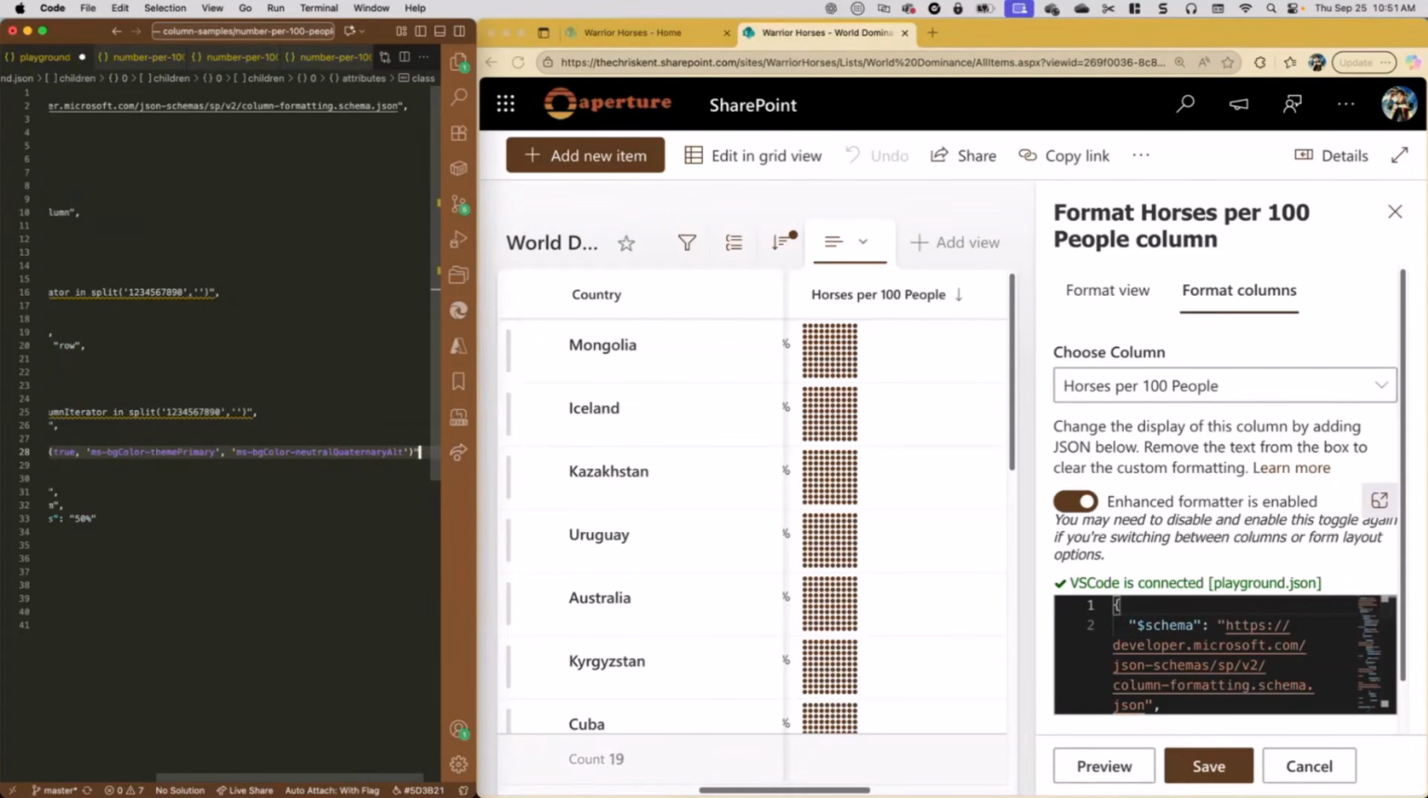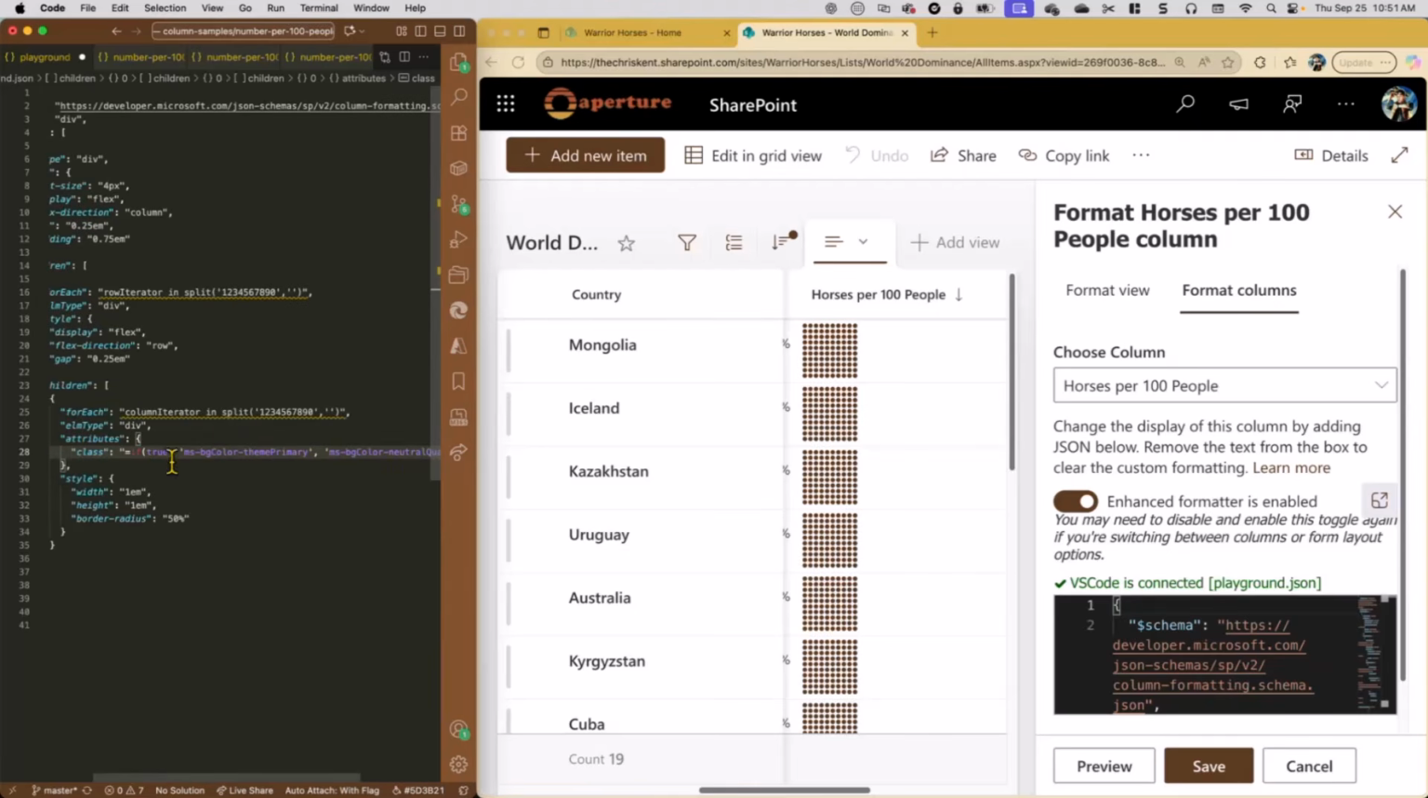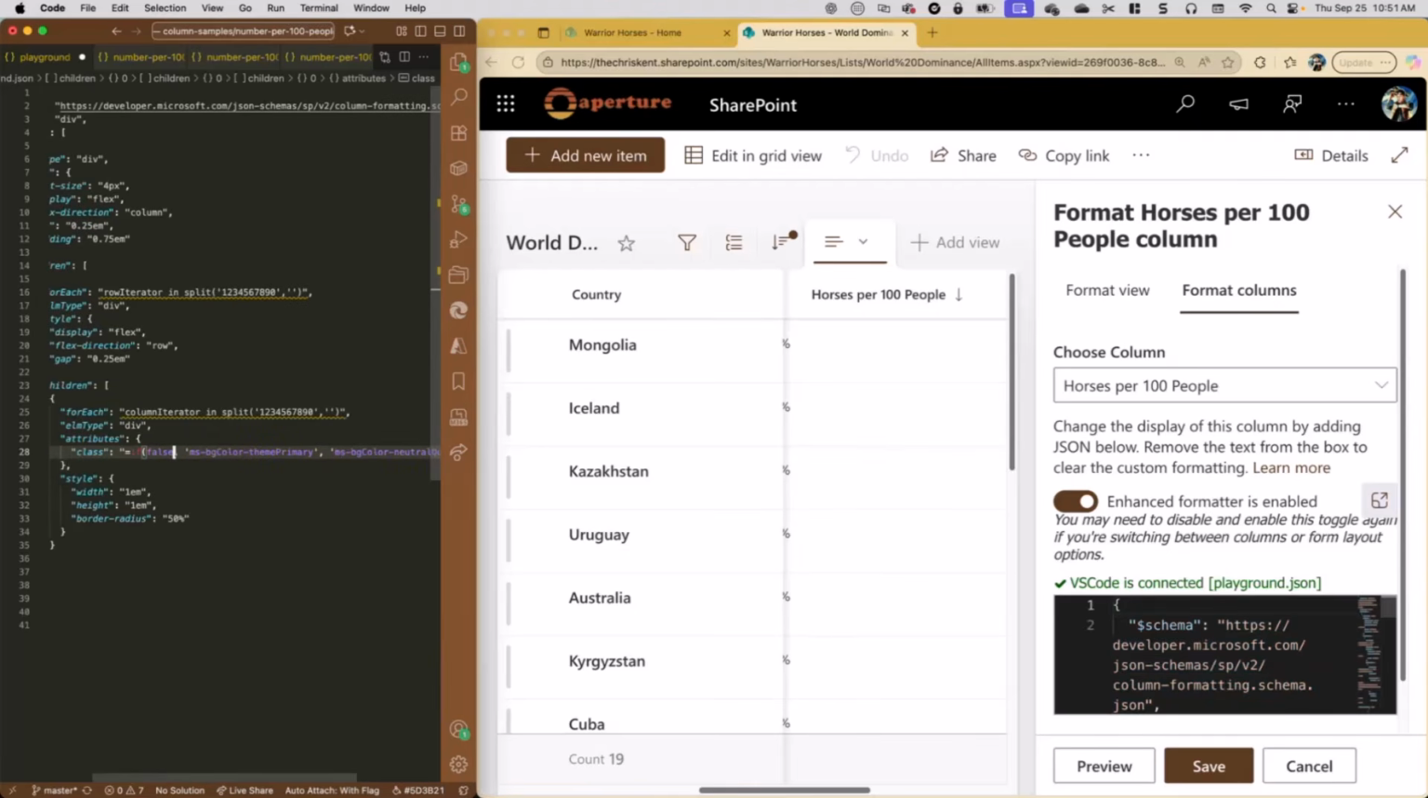Let's see what we got there. Did you spell it right? Sure. Okay, so now we've said, hey, when it's true, make them theme primary. When it's false, make them this neutral gray. Ooh! So now we know those work.